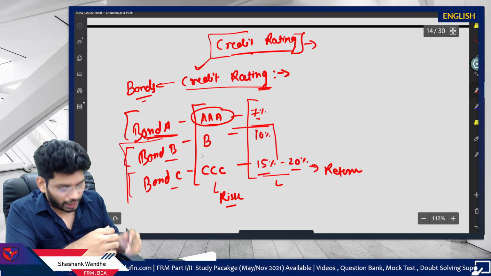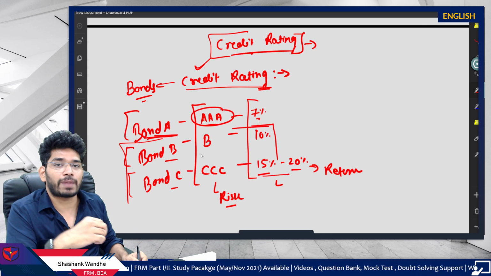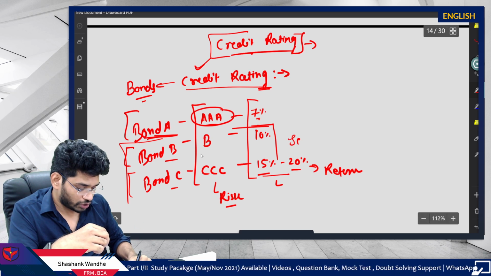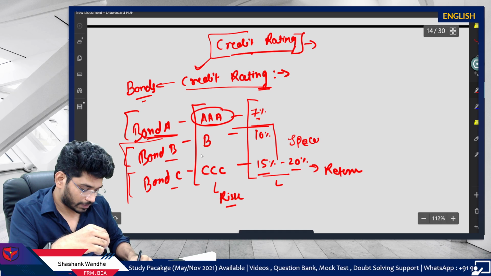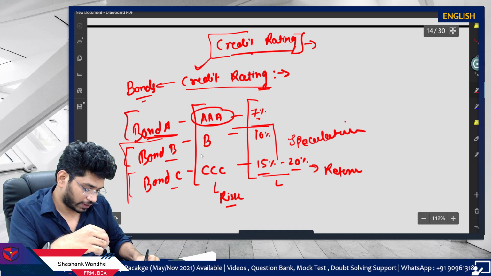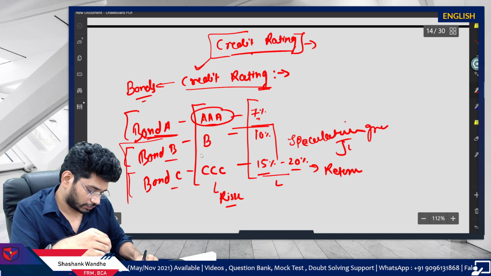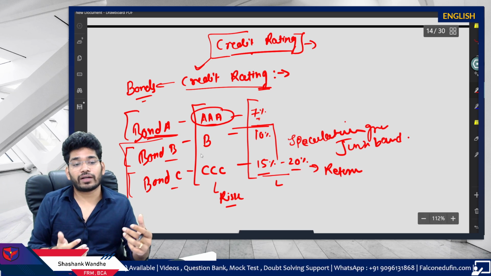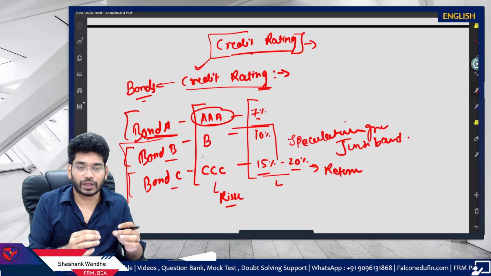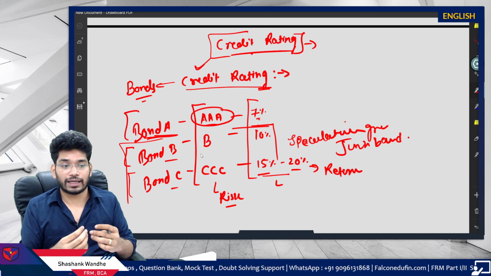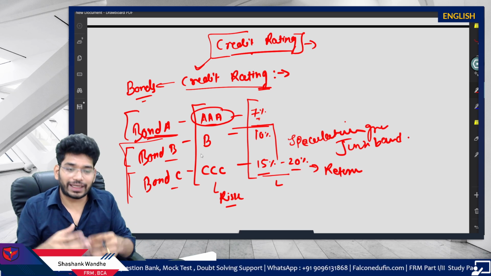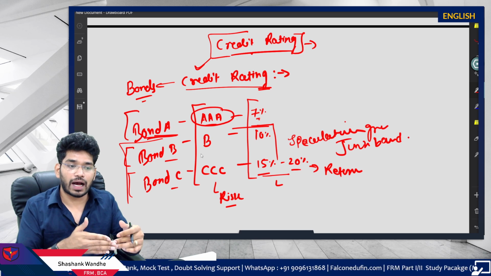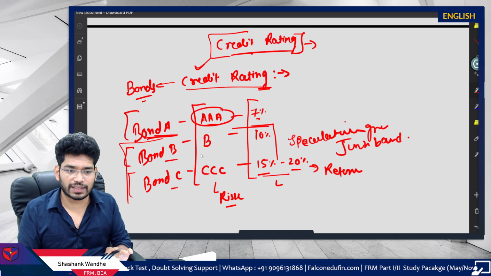After a certain level, there is the speculative grade, the junk bond. These junk bonds, or speculative grade bonds, are risky. There is high risk involved in them. They might default, and to take that risk, you will be awarded high returns. That's it. So this is very simple.